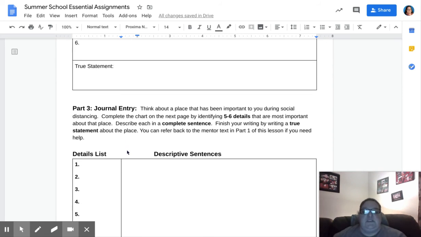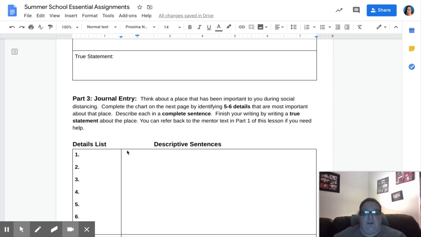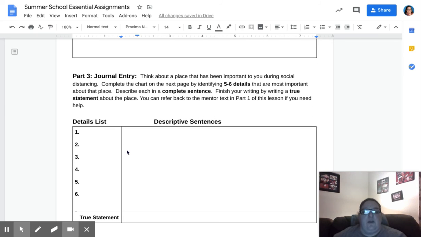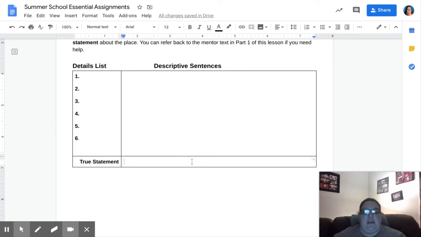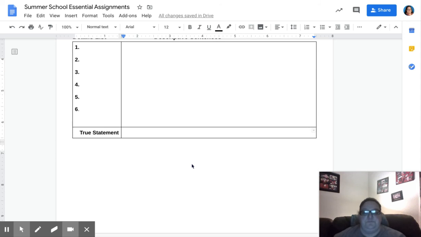The third part of this assignment is once again writing a journal entry. Think about where you have been during social distancing or remote learning. List 5 or 6 details about that place that are important, and then turn each of those into a descriptive sentence using punctuation and capitalization. Then you're going to finish off by writing another one of those true statements or sentences.